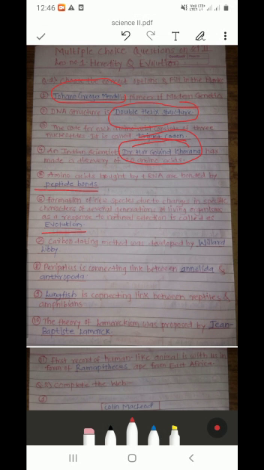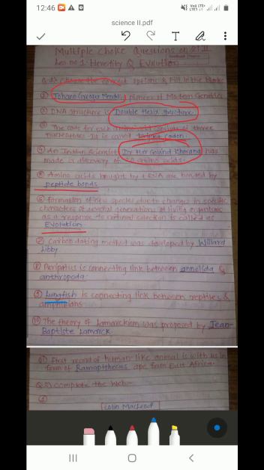Eighth, peripatus is a connecting link between dash and dash. The answer is: peripatus is a connecting link between Annelida and Arthropoda. These questions may be asked as give reason. You have to give the reason why peripatus is a connecting link between Annelida and Arthropoda. Then, ninth, dash is the connecting link between reptiles and amphibians. The answer is lungfish.